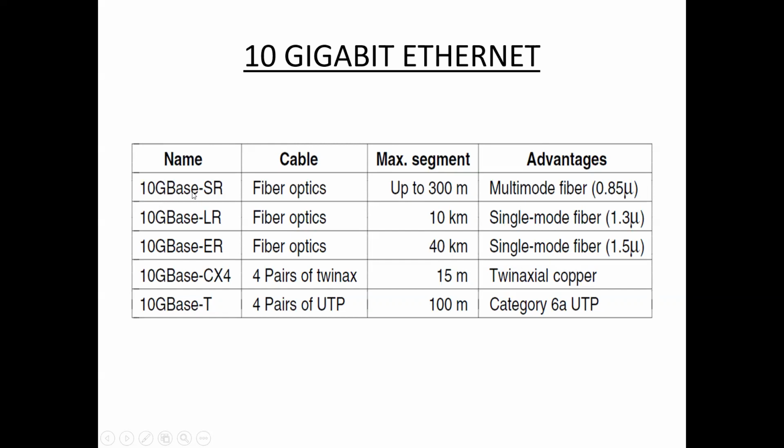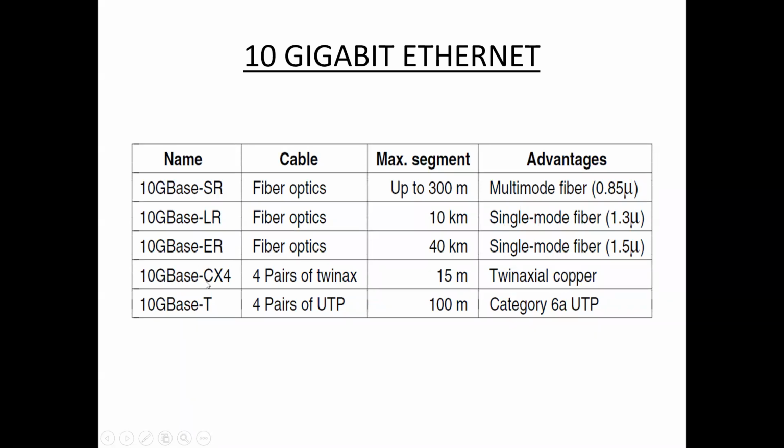10GBase-SR is a fiber optic cable, the maximum segment length is 300 meters, and the advantage is multi-mode fiber. Next, 10GBase-LR is also a fiber optic cable. The maximum segment length is 10 kilometers, and single mode fiber is the advantage. And 10GBase-ER fiber optic cable has a maximum segment length of 40 kilometers, and the advantage is that we are using single mode fiber.